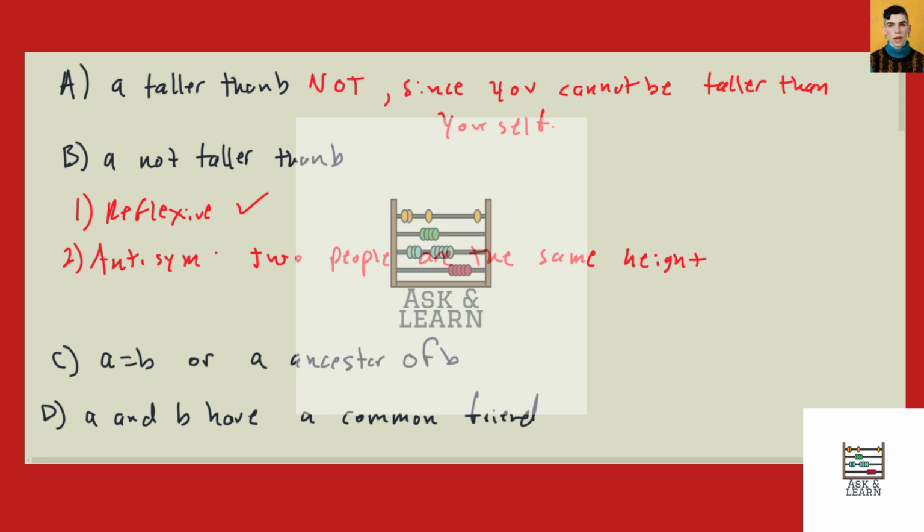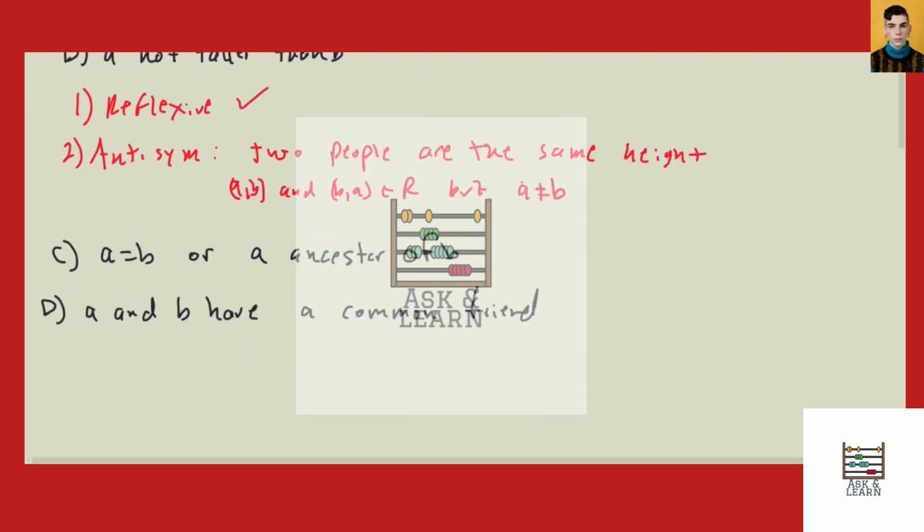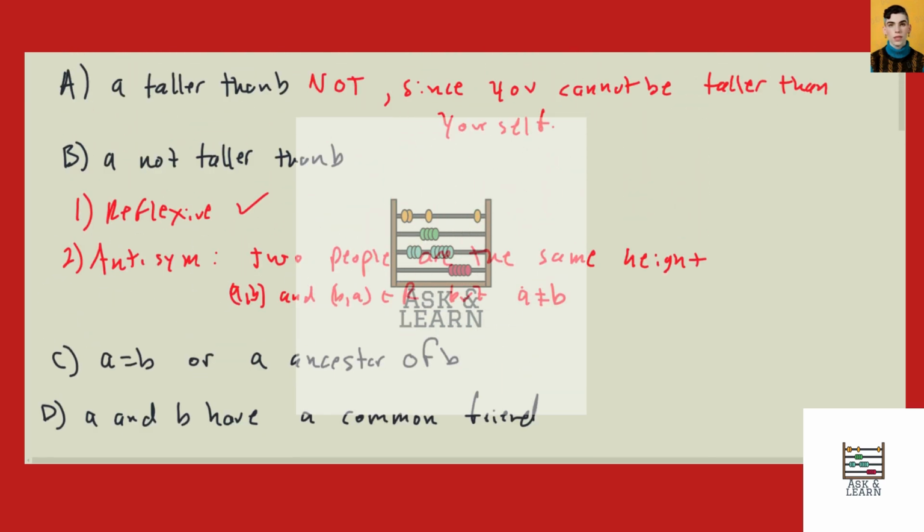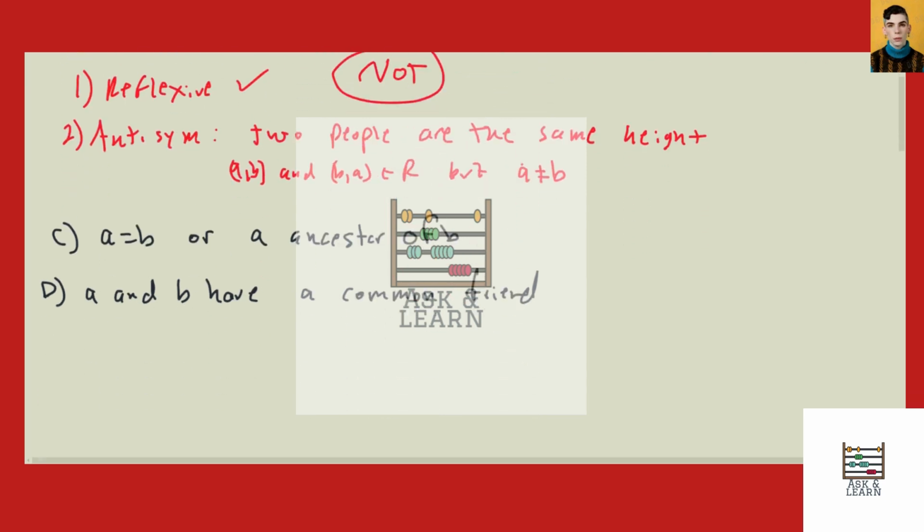And since there are at least two people that are the same height, that would mean we'd have AB and BA elements of R, but A not equal to B. All right, so this one is not one, so let me circle the nots.